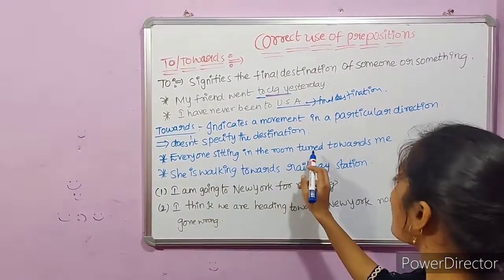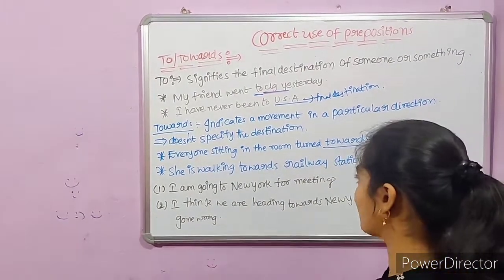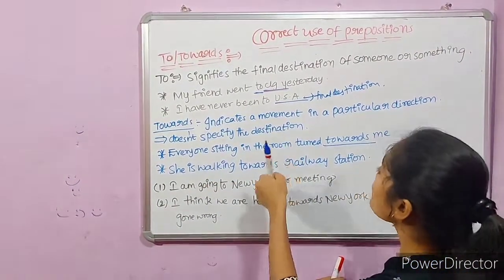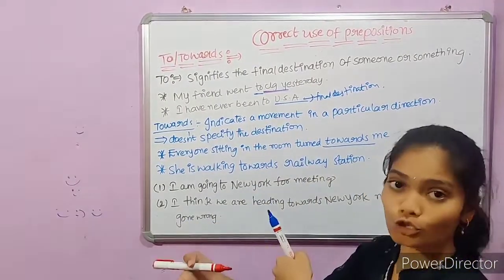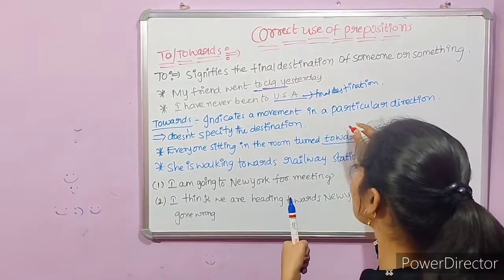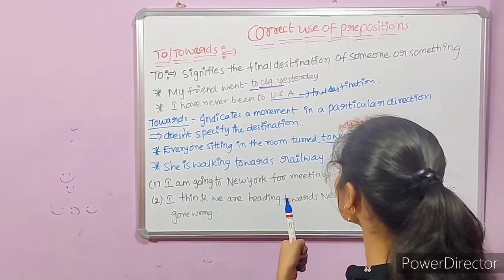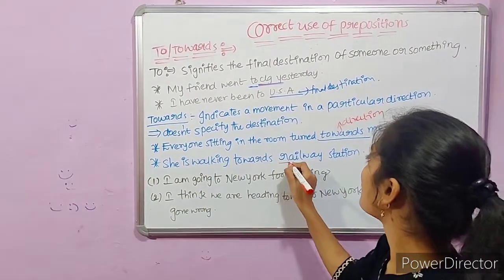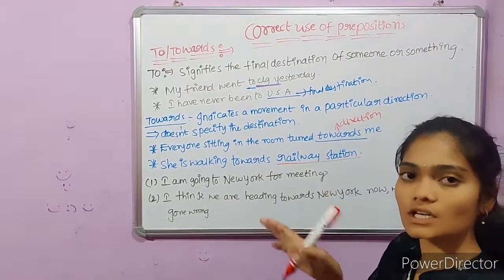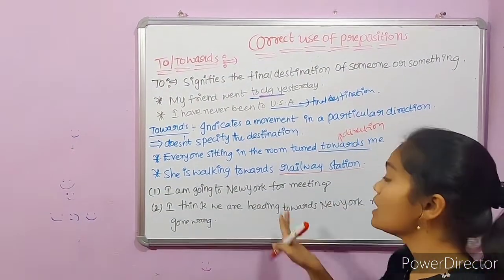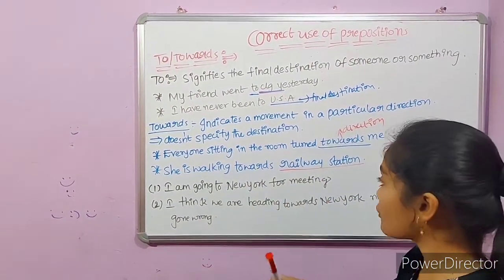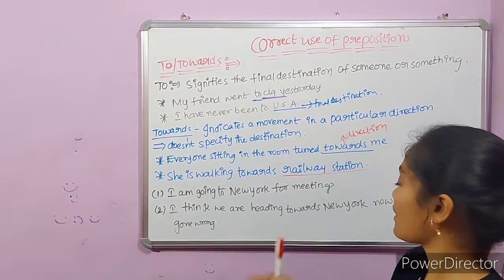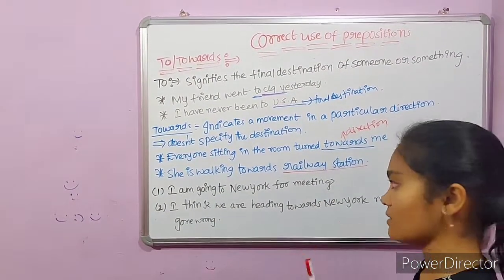Everyone sitting in the room turned towards me. Everyone in the room turned in my direction. Here it represents a direction. Right? She is walking towards the railway station. Here the final destination is not the railway station. She is just walking in the direction of the railway station. But the final destination is not the railway station.